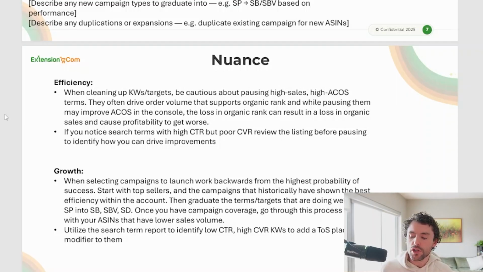Now, if you notice search terms with high CTR as well, but they have poor conversion rate, you want to review the listing before pausing and identify, hey, why are these things getting clicked at such a high rate, but just not selling? That could be a signal that your listing needs to be optimized.